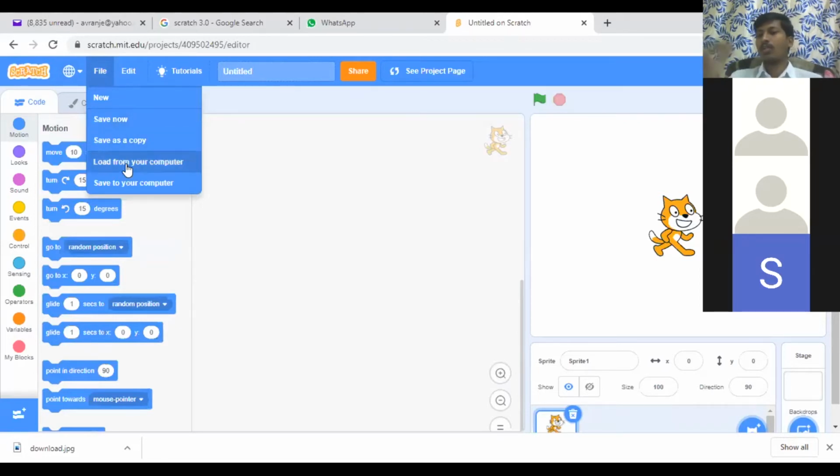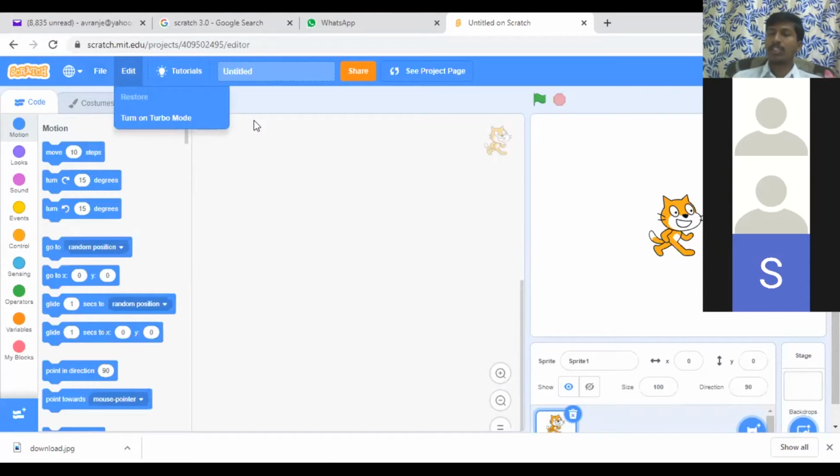This is for downloading your whole project to your computer and saving it there. And this is for when you already have a project downloaded to your system, then you can upload it here. And this is the edit button, just for editing the projects. And if you want more tutorials, here they are available.